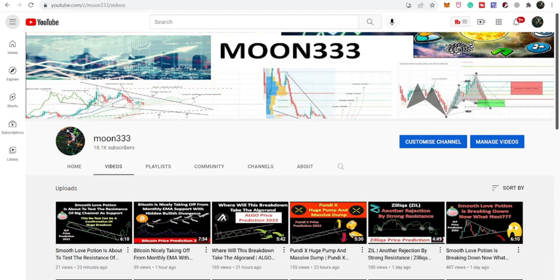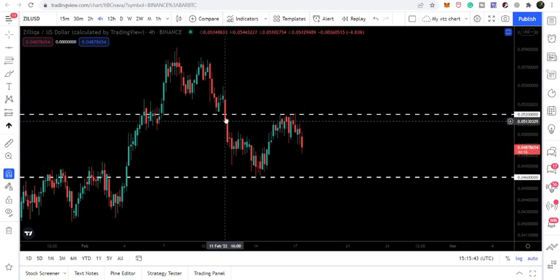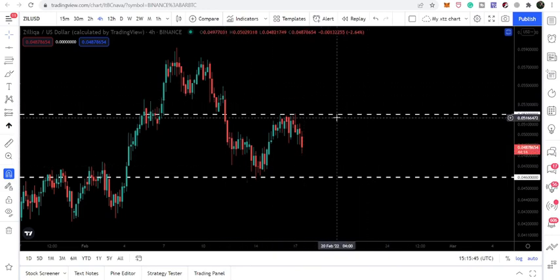The price line of Zilliqa is again rejected by the resistance of 5.2 cents, and now there is a possibility that it will test the previous support. And in today's video, we will take a look at this move of Zilliqa.